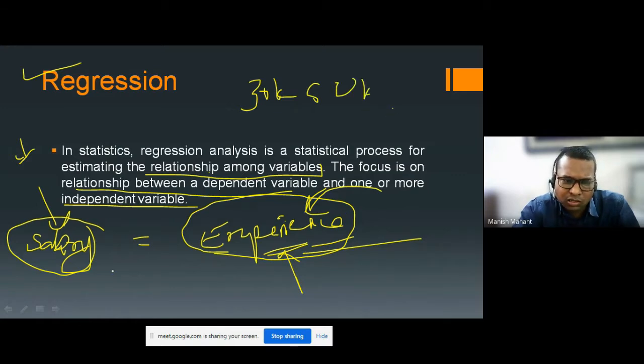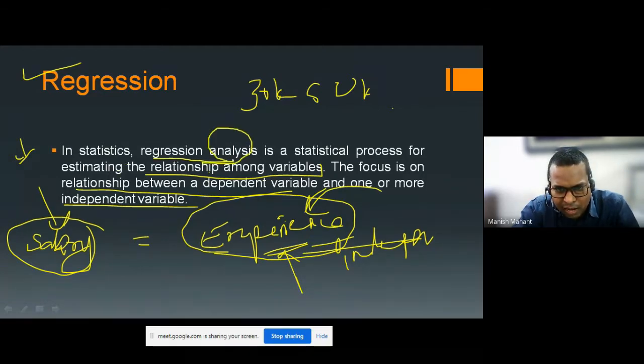So in these variables, experience is an independent variable, and salary is a dependent variable. Why is salary a dependent variable? Because the value of experience decides the value of salary here, exactly. So this is a regression, and in regression we do some analysis.